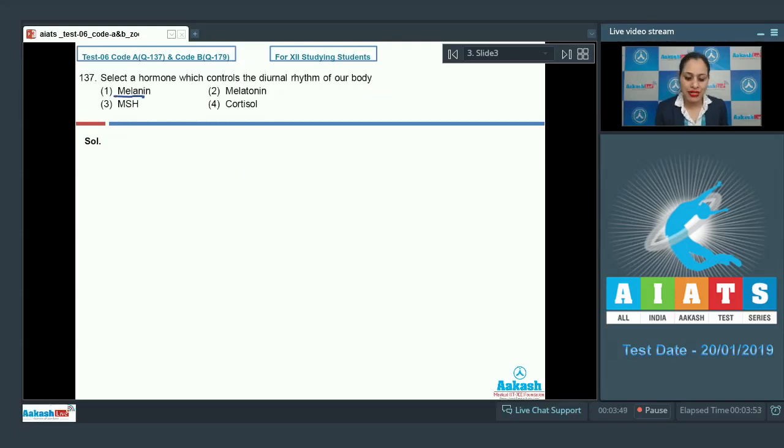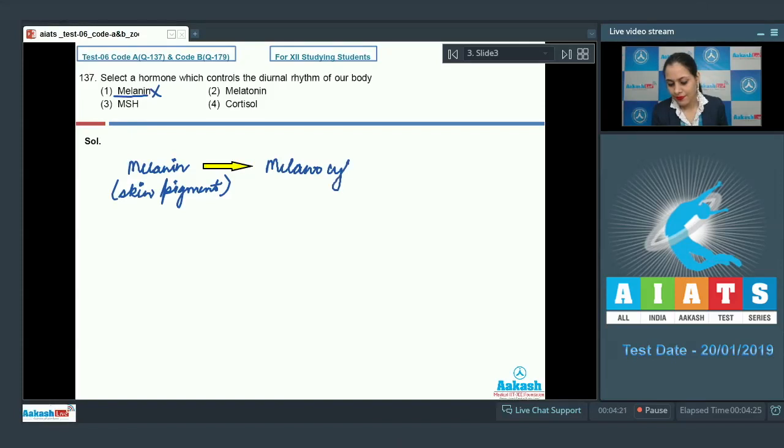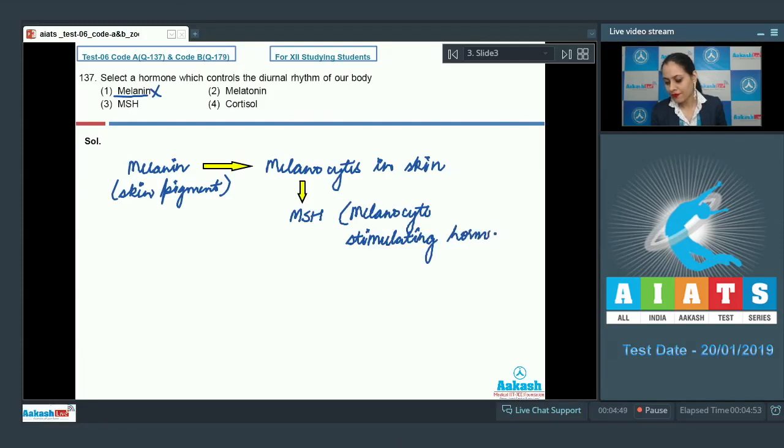The very first option given is melanin, and this is an incorrect option because melanin, which is a skin pigment, is secreted from melanocytes in skin on stimulation by MSH, which stands for melanocyte stimulating hormone, secreted from the pituitary gland.